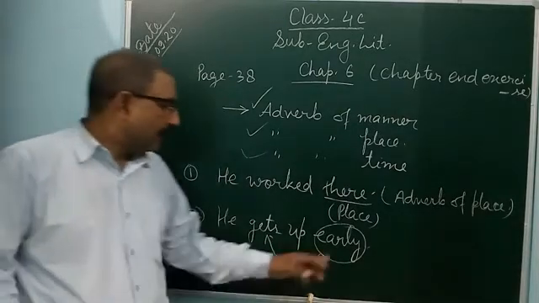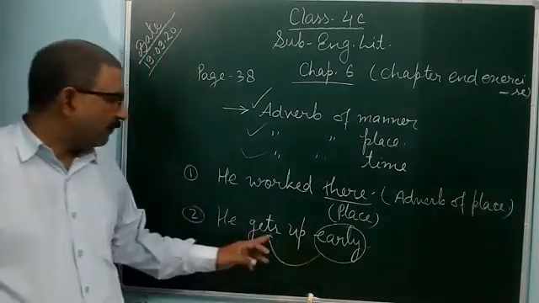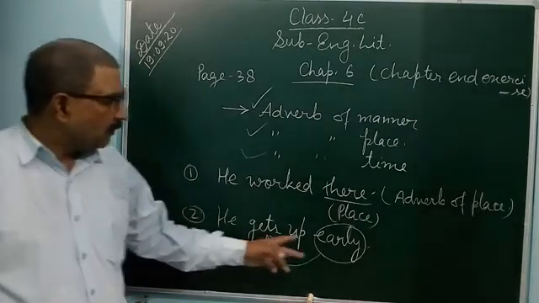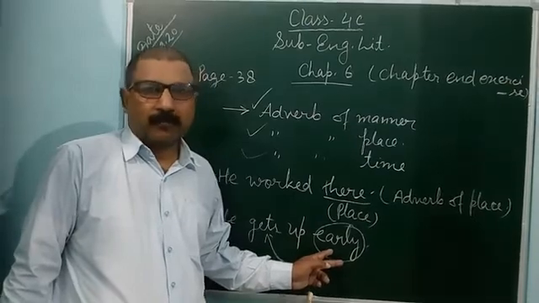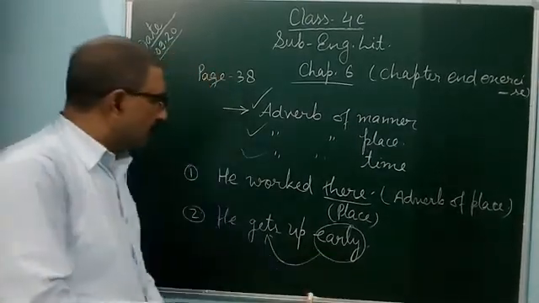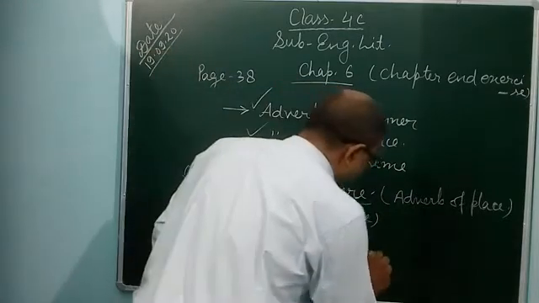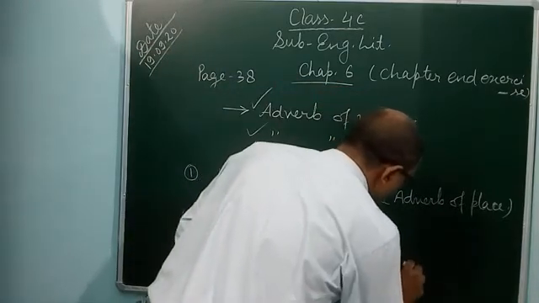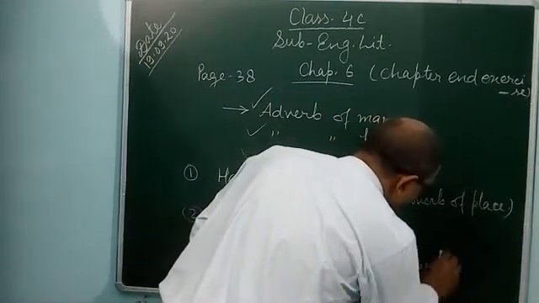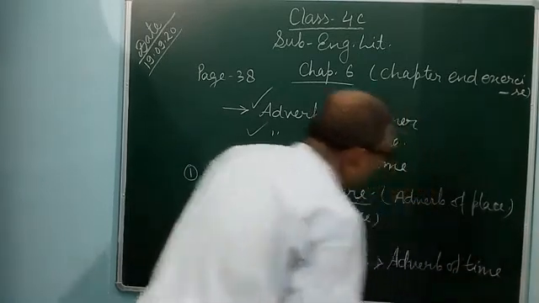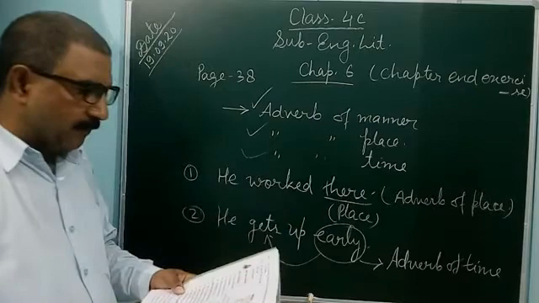So early adds to the meaning of the verb gets up. So early is an adverb, and it is the adverb of time. Early shows time. In this way you can understand adverb of time.